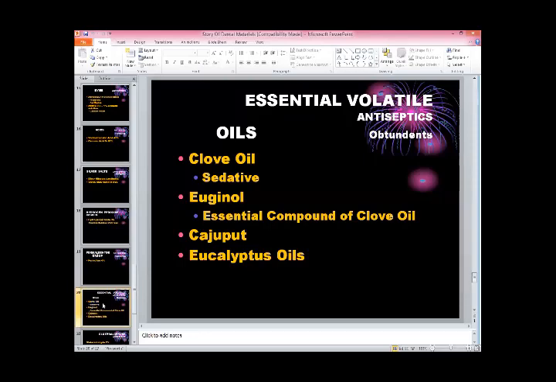So these oils are very effective, and we say that they are the obtundants. Obtundants are those antiseptics which are oily, strong antiseptics and have a quality of sedation or pain relieving.